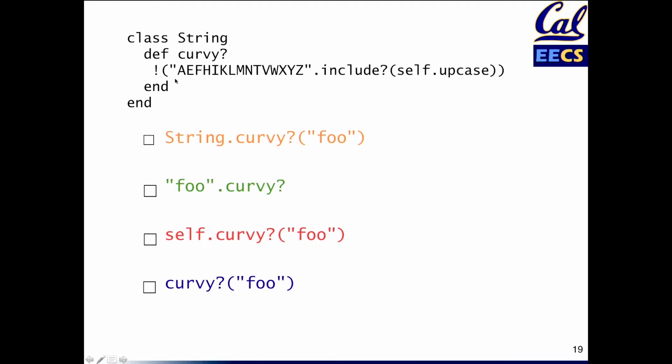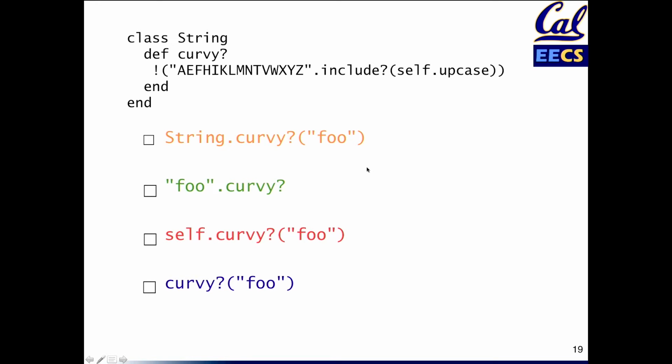First of all, the way that I defined the curvy method, what kind of a method is it? An instance or a class method? Well, in our previous definition, we saw that to define a class method, you have to name it self.method_name, or you can use the name of the class. If we had said def string.curvy, that would have been a class method. But curvy is being defined as an instance method, so certainly the first choice is out, because this is a call to a class method, right? This is a call on the receiver string, and string is a class.